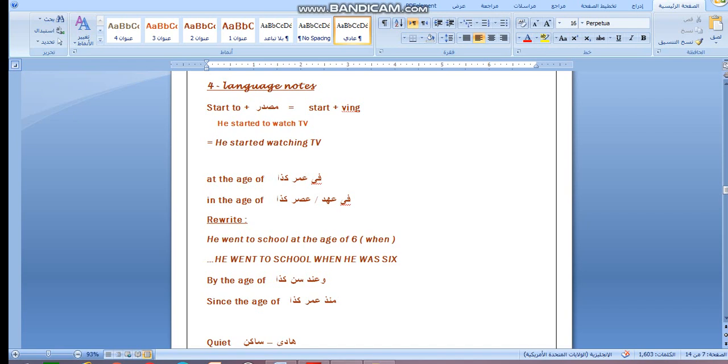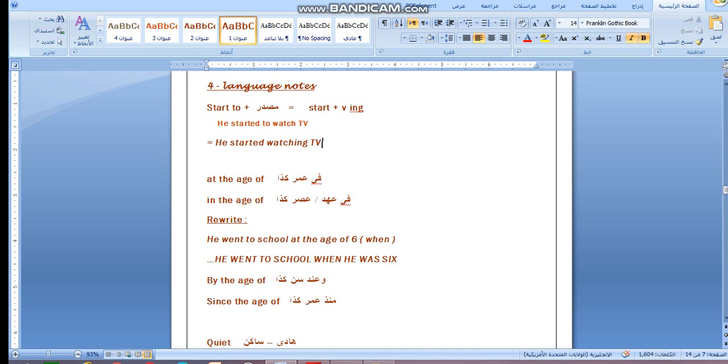Today we have a high level session about structure. Start -ing: he started to watch TV, he started watching TV. They have the same meaning. Start to plus infinitive, but start -ing, verb. Maybe we need verb plus ing.